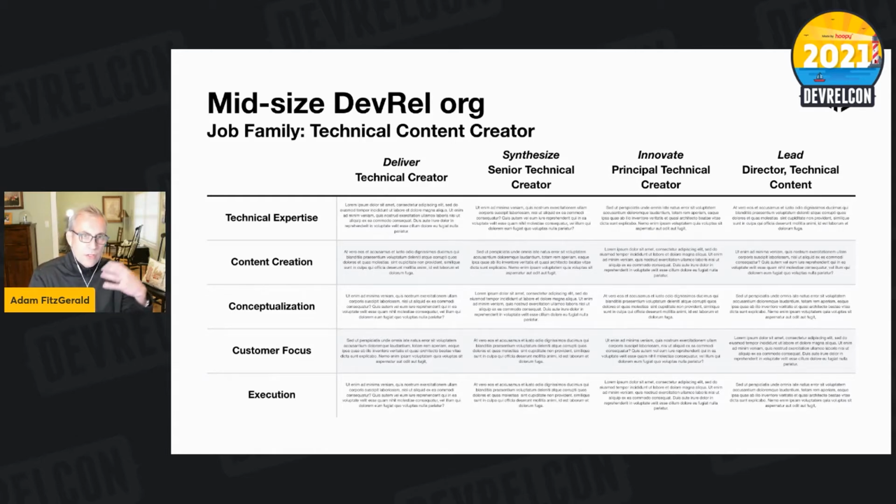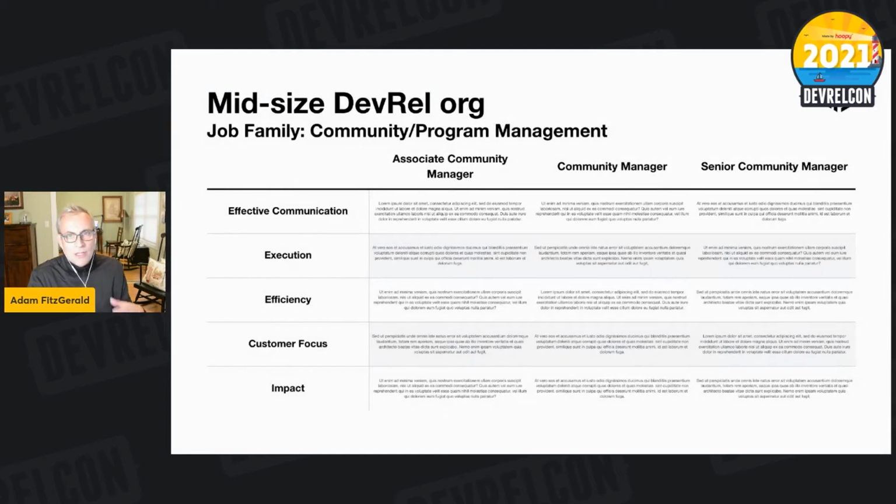Similarly, for the technical content creator, the other thing you frequently split out once you go into a mid-sized DevRel org is somebody whose responsibility is either community management or, more likely, program management within that family of community. This is usually a more straightforward program management execution style responsibility. And it has great similarities with certain programs that you might see in things like field marketing, for example, or customer success.